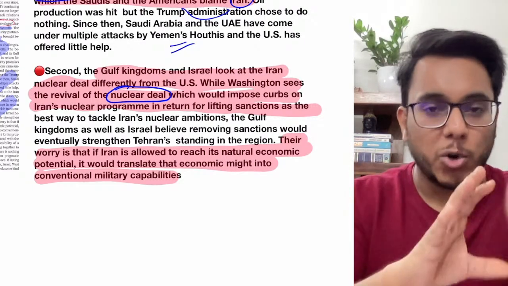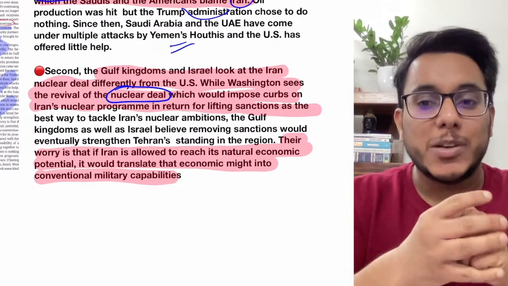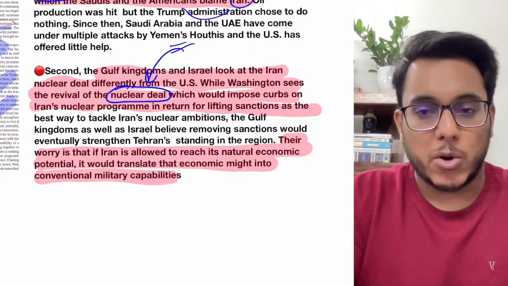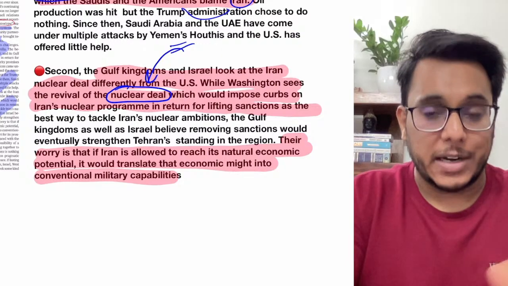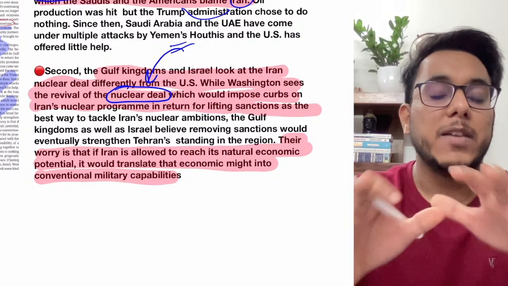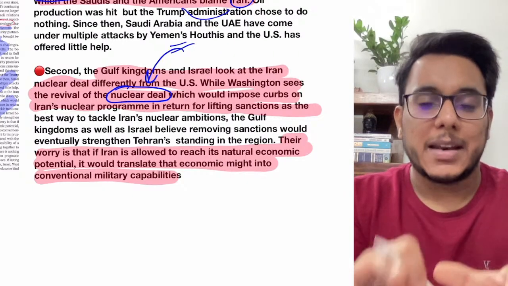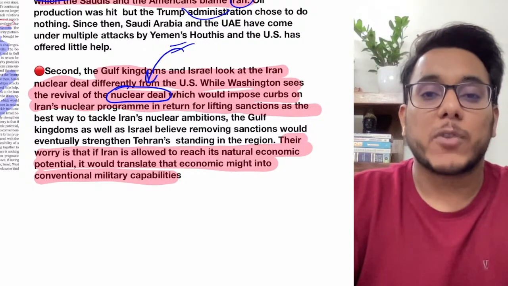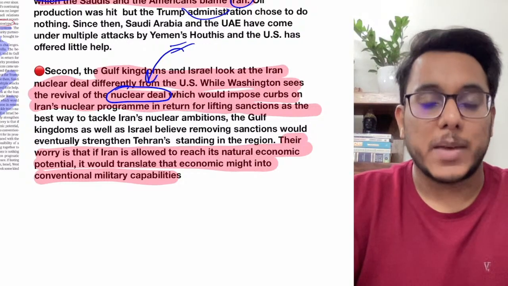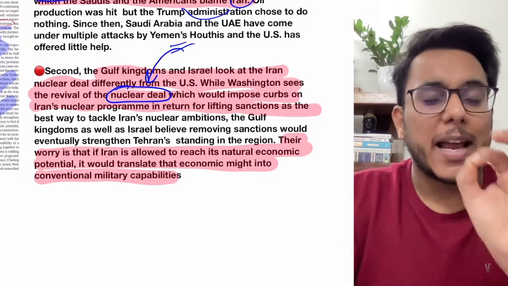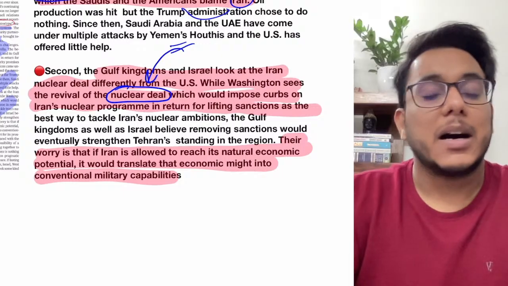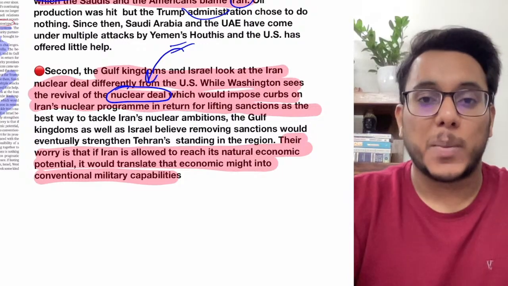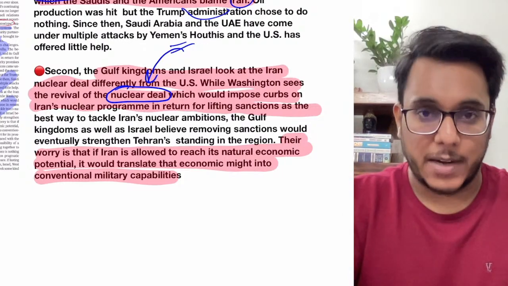Why? Because Donald Trump withdrew from the Joint Comprehensive Plan of Action. The USA wants this nuclear deal, which got into trouble because of Donald Trump, to be revived. The USA expects that we will stall the nuclear program of Iran, and in turn we will lift the economic sanctions. But if economic sanctions are removed from Iran, what will happen? Iran will become economically prosperous, and that will not be liked by Israel. That will not be liked by other countries such as Saudi Arabia. They want that Iran should not become an economic powerhouse. And if the Iran nuclear deal gets revived, what will happen?